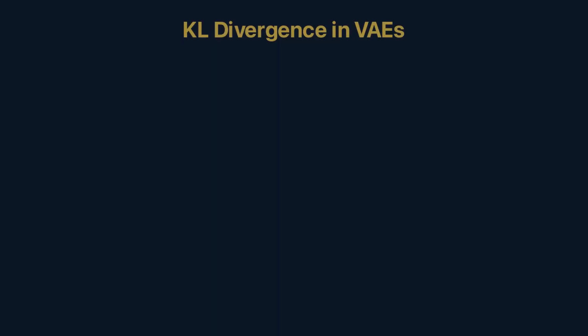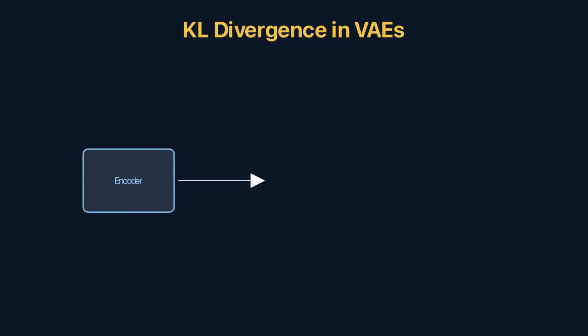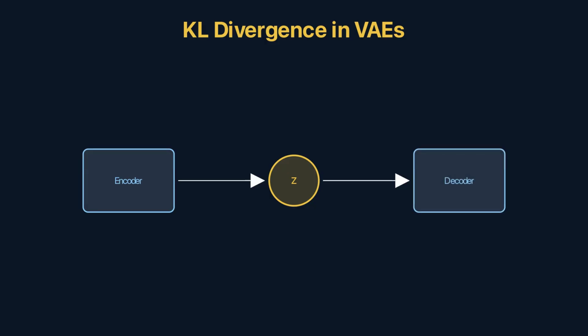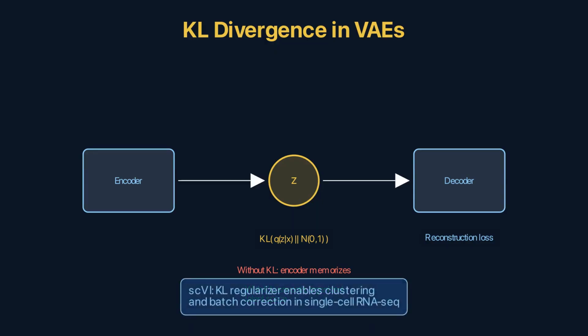In scVI, the variational autoencoder for single-cell RNA-seq, the loss function has two parts. The reconstruction loss measures how well the decoder rebuilds the gene expression from the latent representation. The KL divergence term measures how far the learned latent distribution is from a standard normal prior. Without the KL term, the encoder could memorize each cell. Perfect reconstruction, but no generalization. The KL regularizer forces the latent space to be smooth and organized. This is why scVI's latent space is useful for clustering and batch correction.